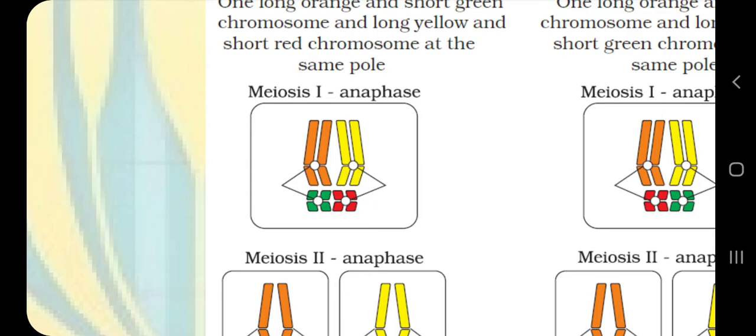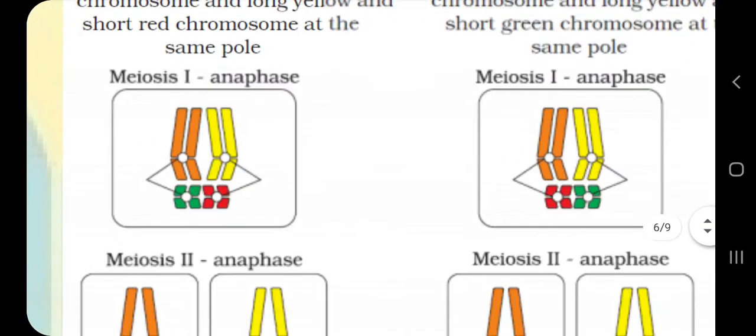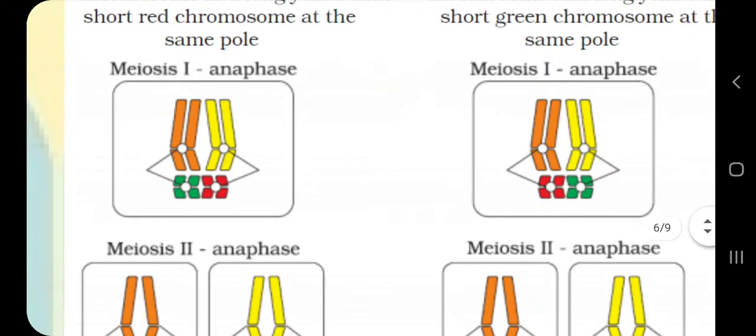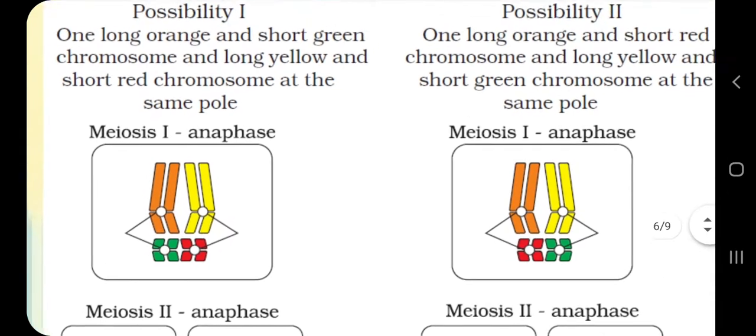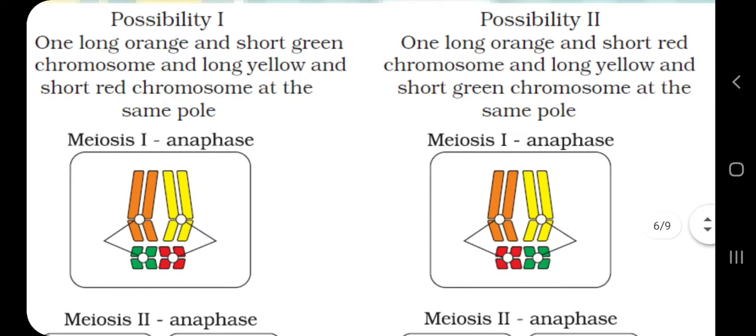So this pairing can happen in 2 ways. You can see the color difference. See, in one possibility there is an orange chromosome and green chromosome on the left side, and a yellow chromosome and red chromosome on the right side.